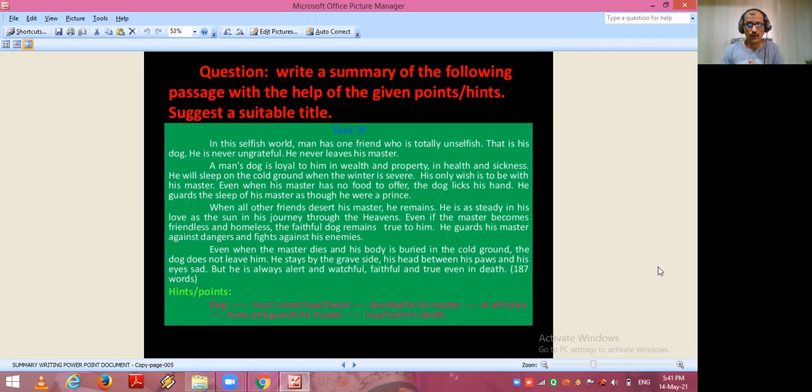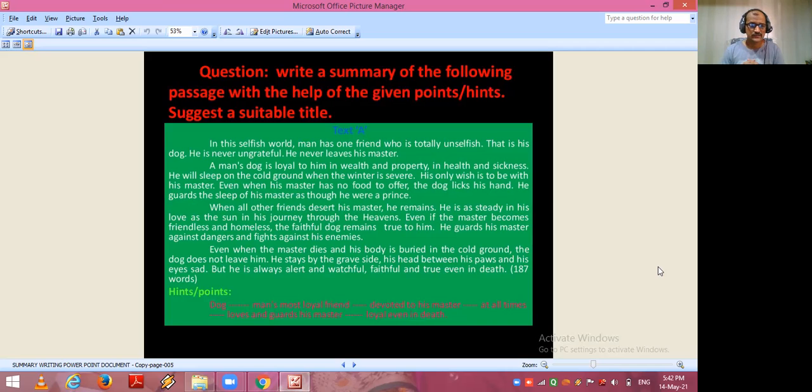A man's dog is loyal to him in wealth and property, in health and sickness. He will sleep on the cold ground when the winter is severe. His only wish is to be with his master, even when his master has no food to offer. The dog licks his hand and he guards the sleep of his master as though he were a prince. When all other friends desert his master, he remains. He is as steady in his love as the sun in his journey through the heavens. Even if the master becomes friendless and homeless, the faithful dog remains true to him.